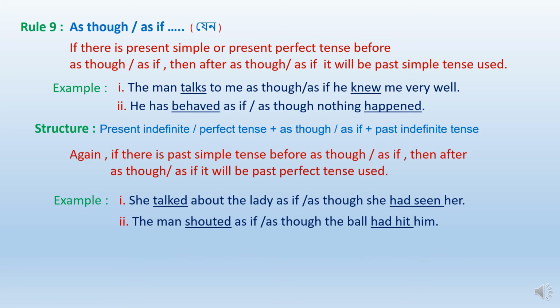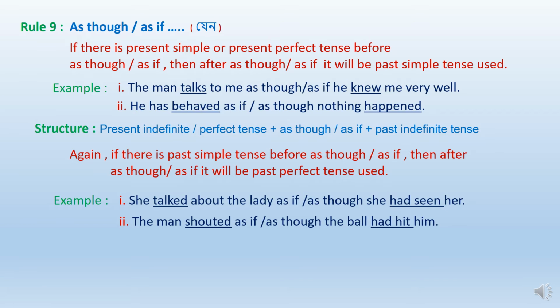Another sentence: the man shouted as if or as though the ball had hit him. What can we see here? Before as if or as though past tense is used: the man shouted. And after as though or as if past perfect is used: had hit. Students, hit is the past tense of hit.